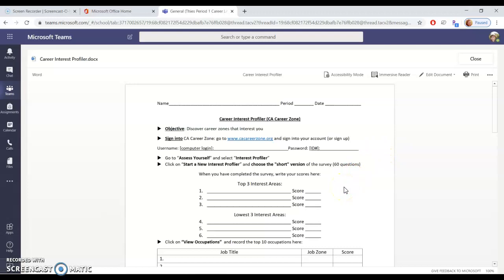So I attached it here so that you can actually edit it yourself and then reattach it with your own information. So you see in the corner here where it says Edit Document. If you have Microsoft Word on your desktop, you can actually do that, but you can also do it here in the browser.